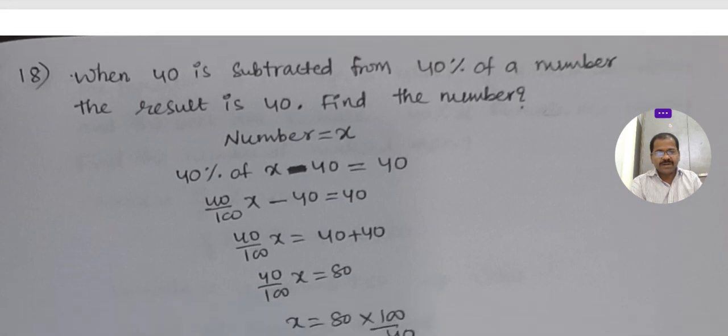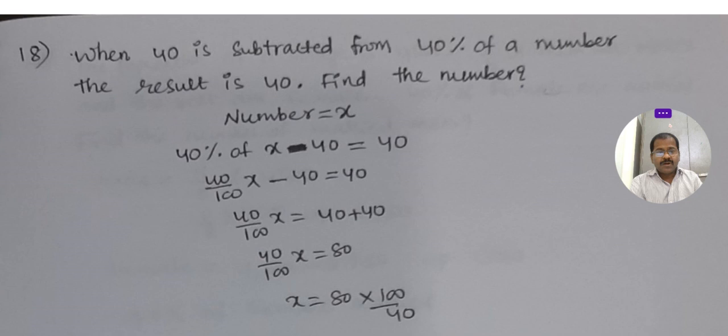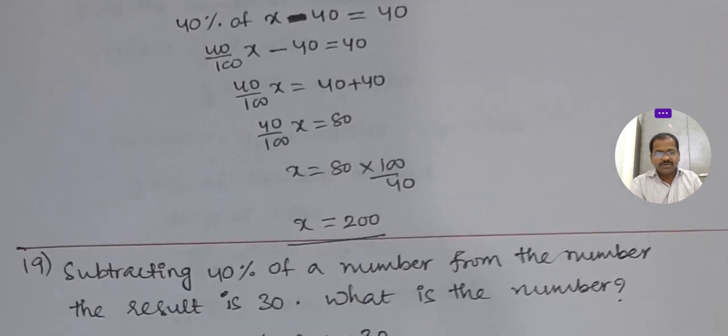When 40 is subtracted from 40% of a number, we don't know what the number is. If 40 is subtracted from 40% of the number, the result is 40. What's the number? Find the number. Number is x. If we subtract 40 from 40% of something, the result is 40. Then we will get x, the number, as 200.